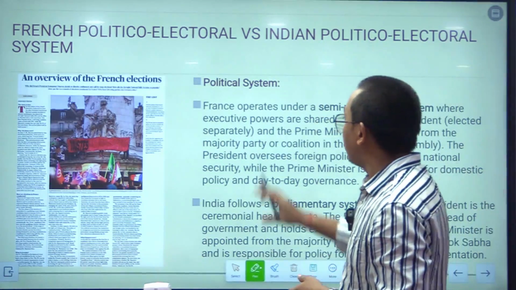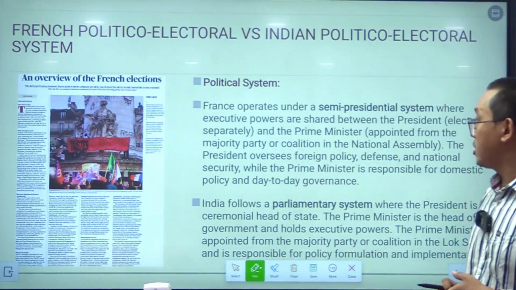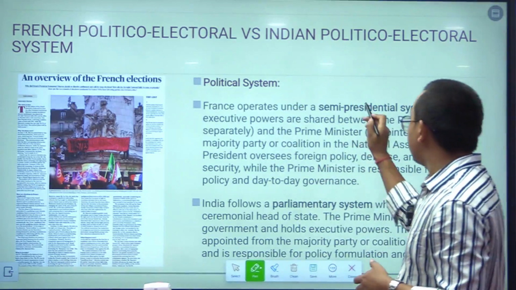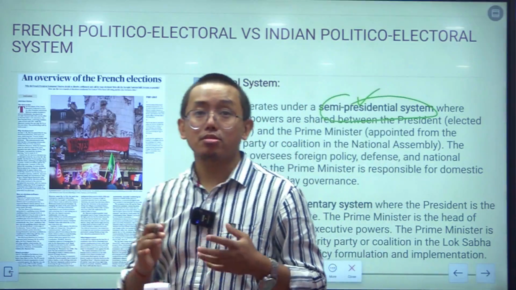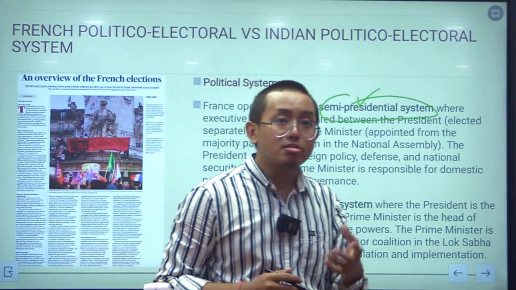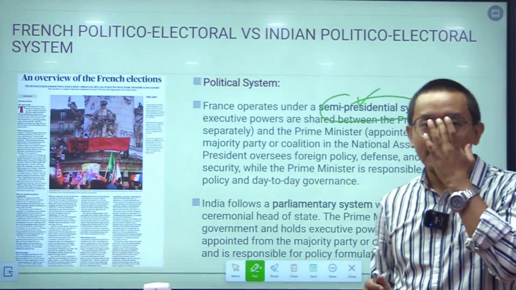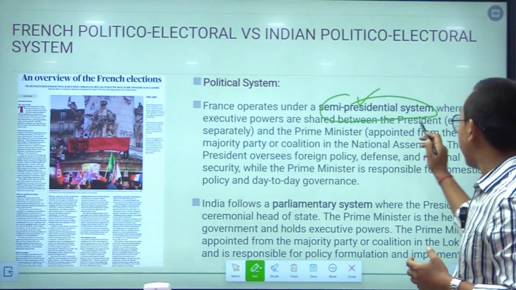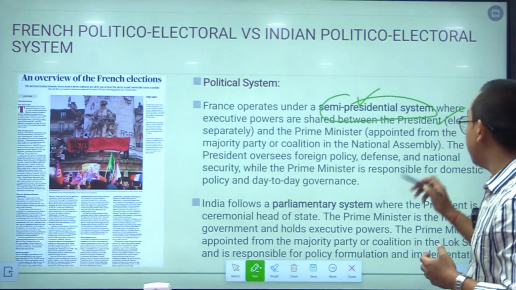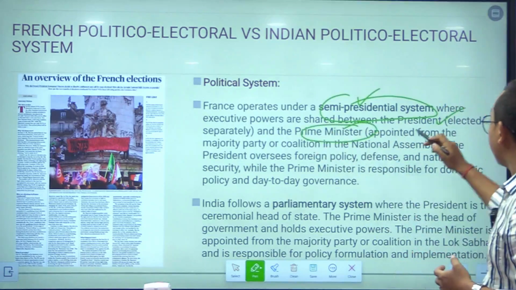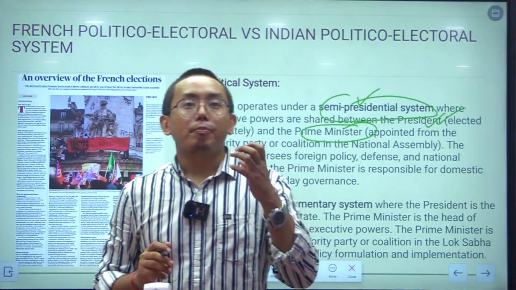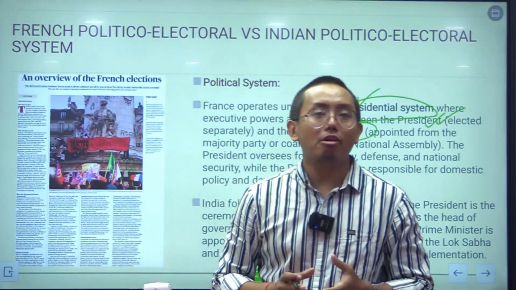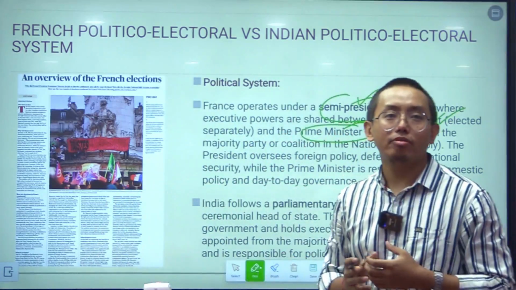So, so far as the political system is concerned, France operates under the semi-presidential system. Semi-presidential system means there is a presidential system as well as a prime ministerial system. So, there is a president in France and there is a prime minister, but the president of France has more power than the president of India.